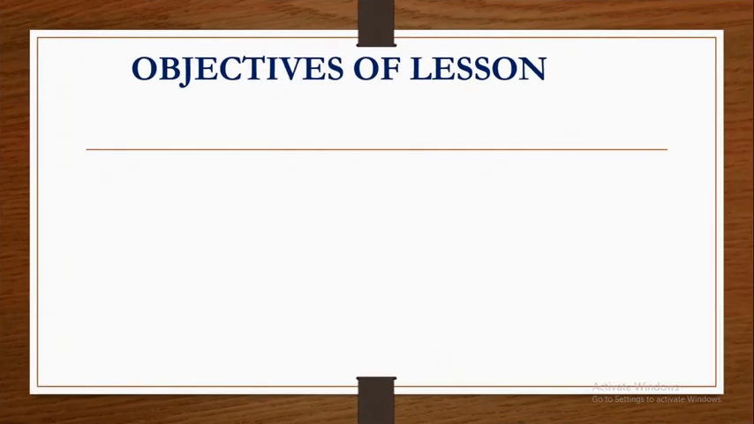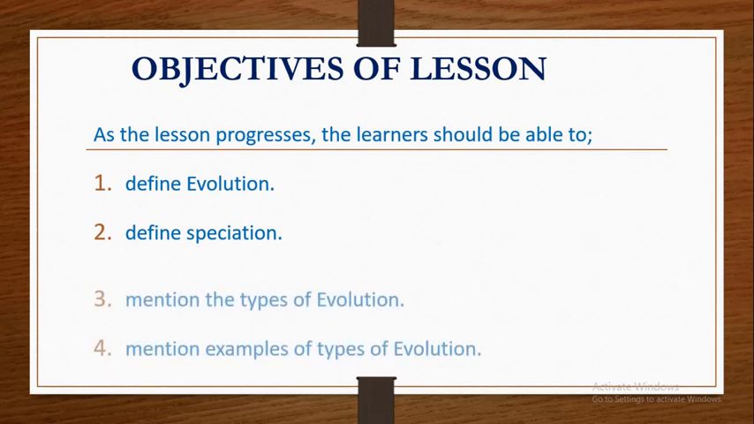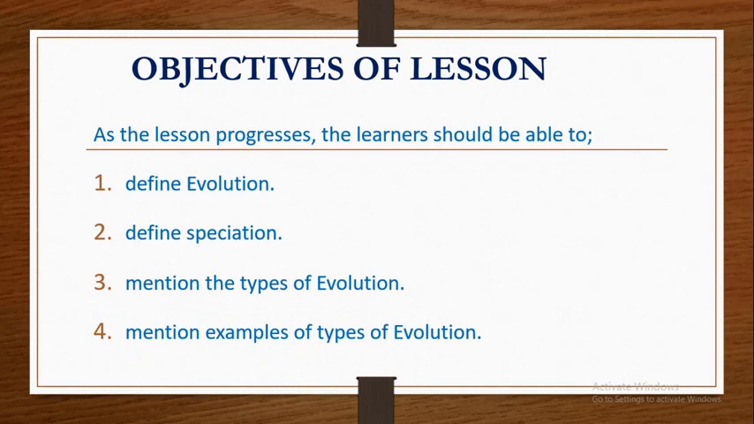Objectives of lesson. As the lesson progresses, the learners should be able to: 1. Define evolution. 2. Define speciation. 3. Mention the types of evolution. 4. Mention examples of types of evolution.